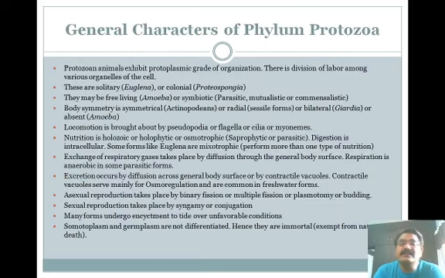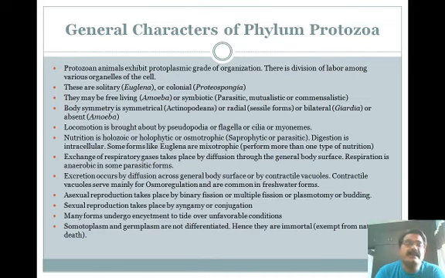Now here are some important distinguishing characters of the phylum Protozoa. Number one, protozoan animals exhibit protoplasmic grades of organization. There is a division of labor among various organelles of the cell. Protoplasmic grades of organization are nothing but the ectoplasm and endoplasm. These are the two grades of the protoplasm available in the protozoa, and in this case there is a division of labor among various organelles of the cells. Now these animals are solitary, for example Euglena, or colonial, that is Proteospongia.